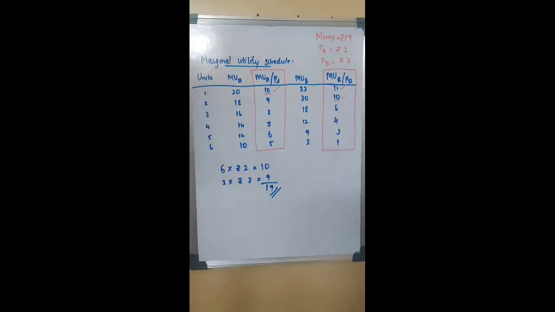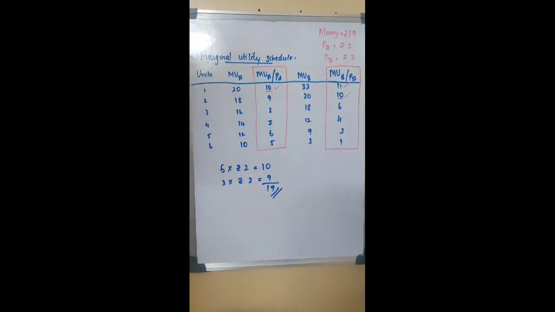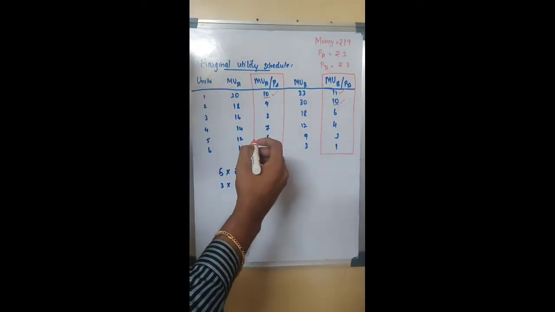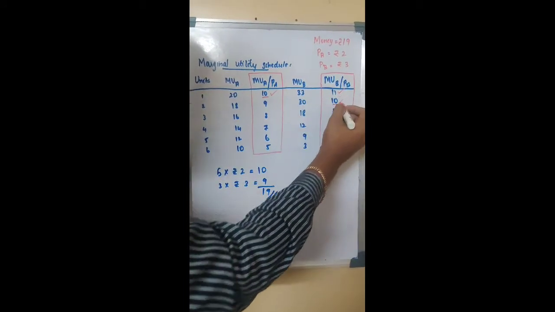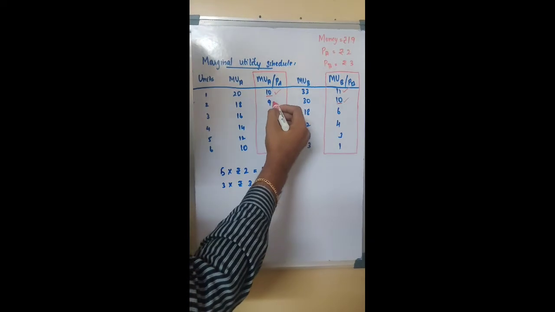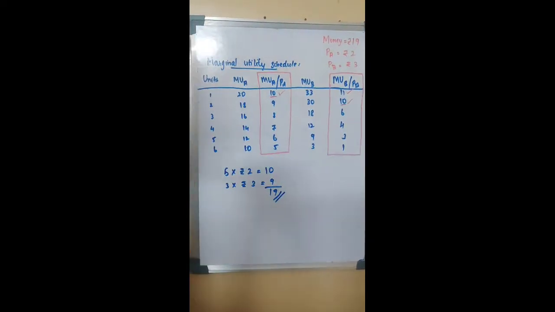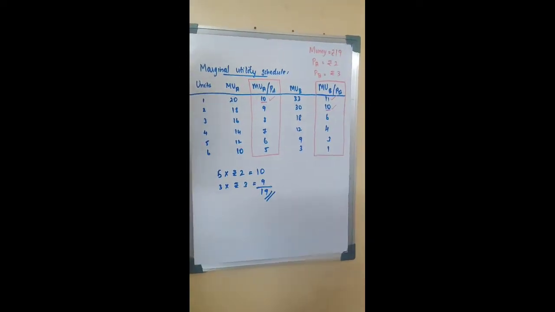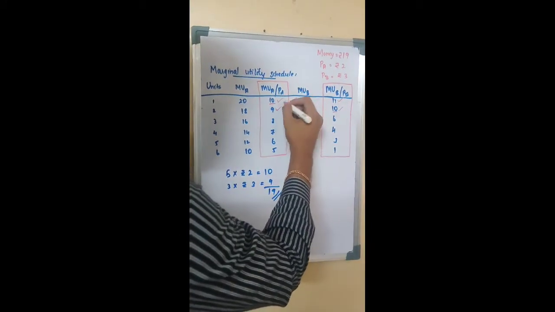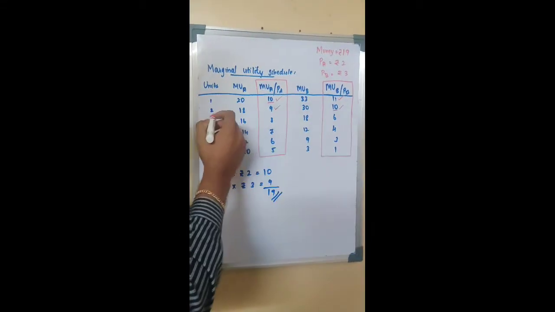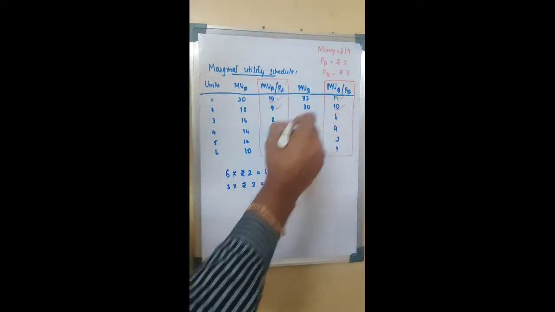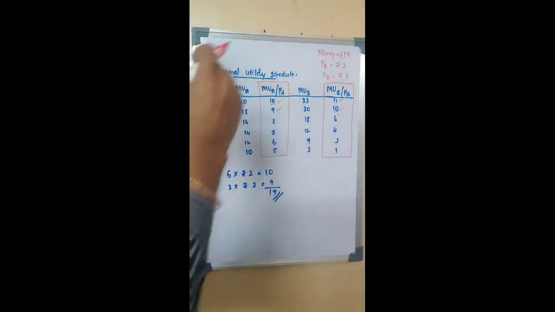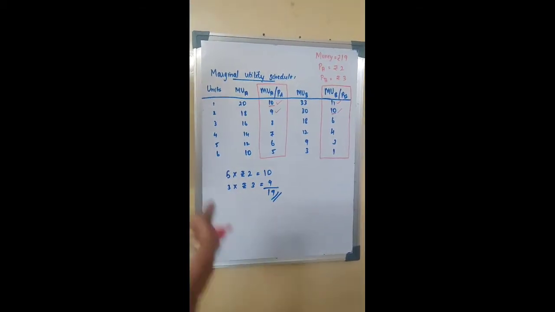Now let us look at the next commodity that we are supposed to consume. We see that the next utilities are 9 and 6. We know a consumer is a utility maximizer, so he goes with 9 units. Now we have 2 units of A and 2 units of B. Still we have money with us, so the consumer keeps on consuming.